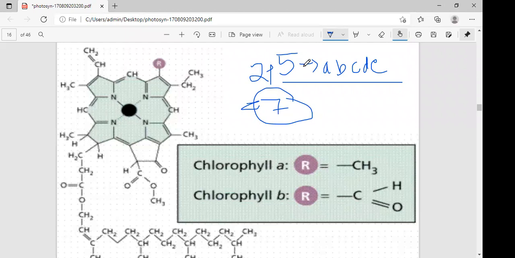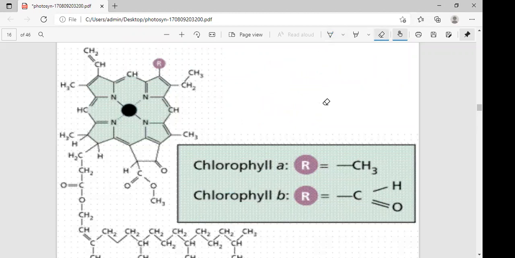Depending on the question in the examination, if it asks how many types of chlorophyll, the answer is only 5. But you can also see a question about microorganisms, where 2 types of chlorophylls are there: bacterial chlorophyll 560 and bacterial chlorophyll 565. Total how many chlorophylls? 7. Total 7. Okay.